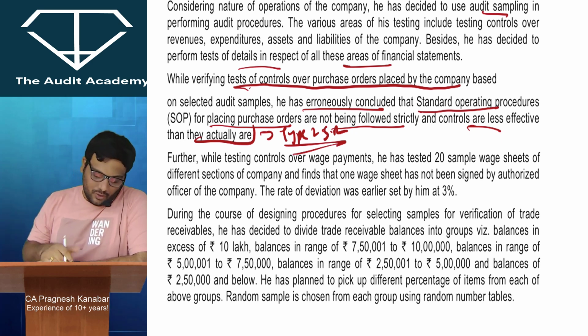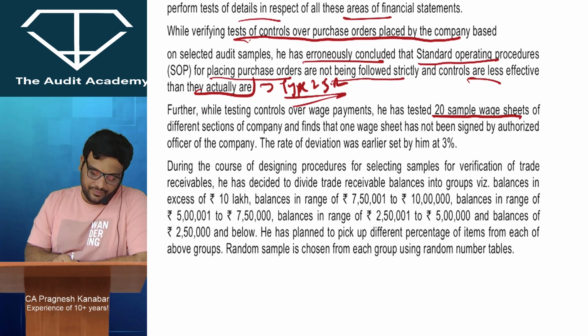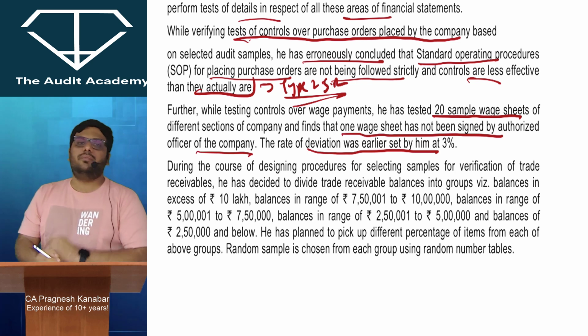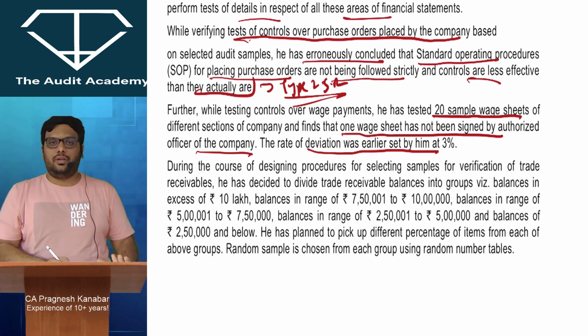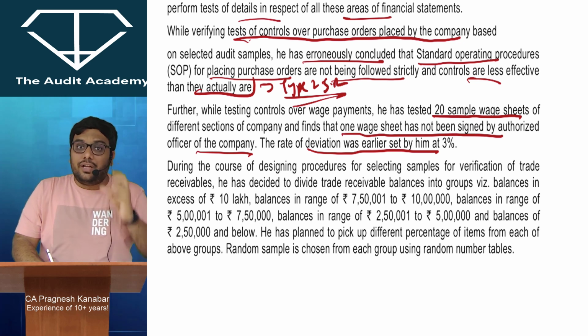Alright. Okay. So further, while testing controls over wage payments, he has tested 20 sample wage sheets of different sections of the company and finds that one wage sheet has not been signed by authorized officer of the company. The rate of deviation was set by him at 3%. Listen to me very carefully. Alright. So what is this rate of deviation?